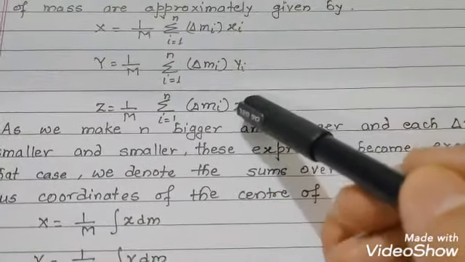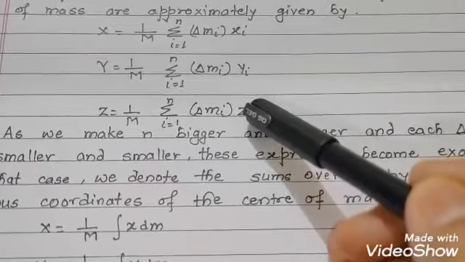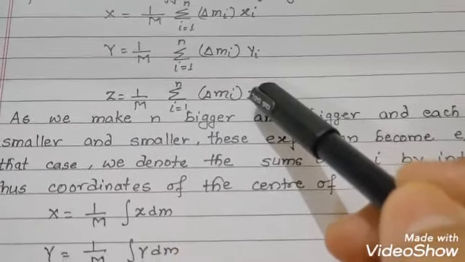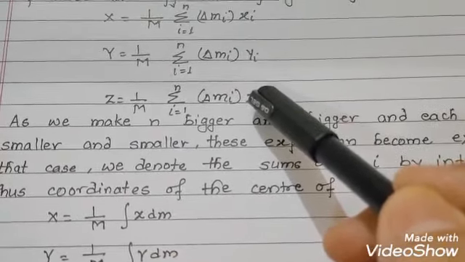This already we have derived for the 2 particle system and for the n particle system.